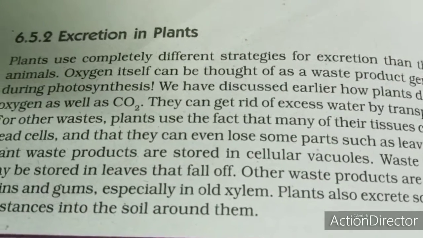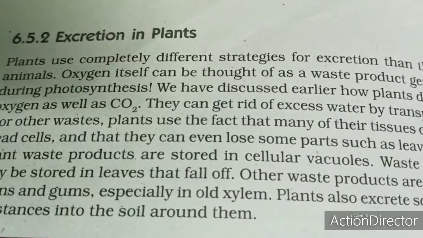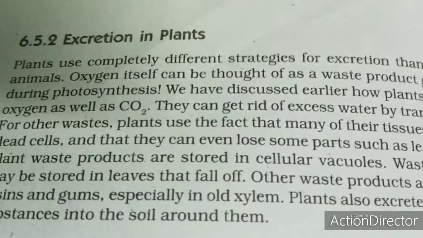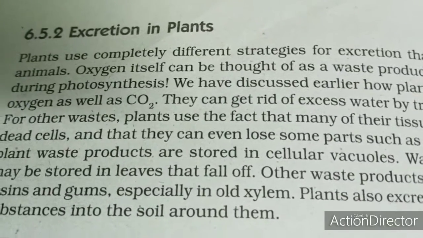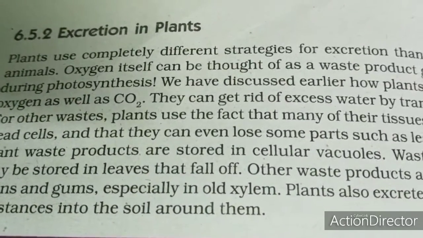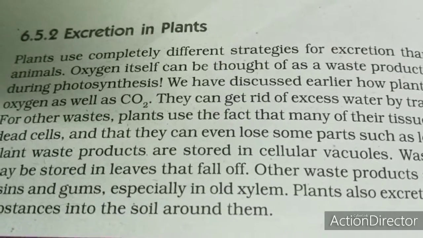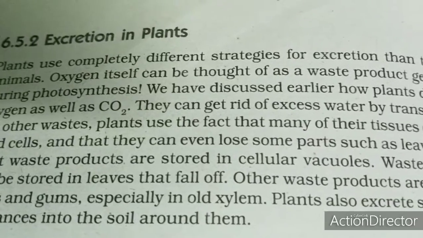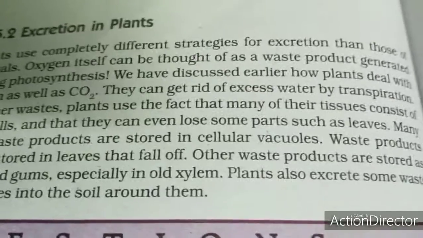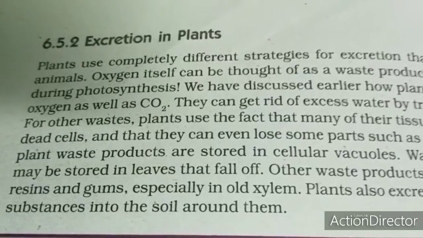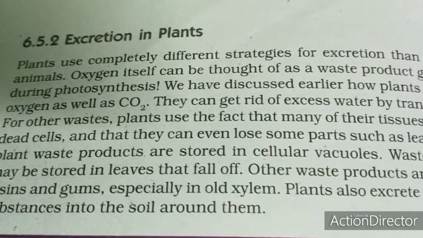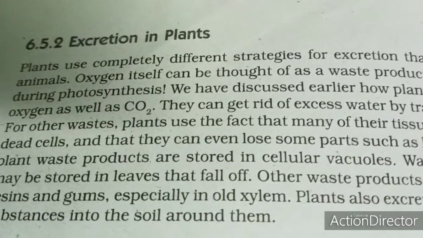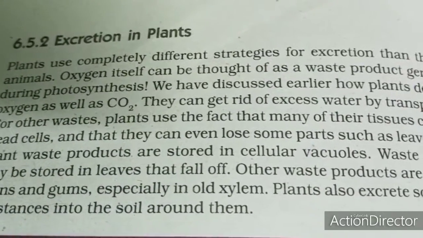At the same time, plant waste products such as gums and resins get stored as gums and resins, and this is one of the ways of getting rid of the wastes produced by the plants. And plants also excrete some of the substances directly into the soil around them through the roots. So this is how the plants get rid of the excretory products.